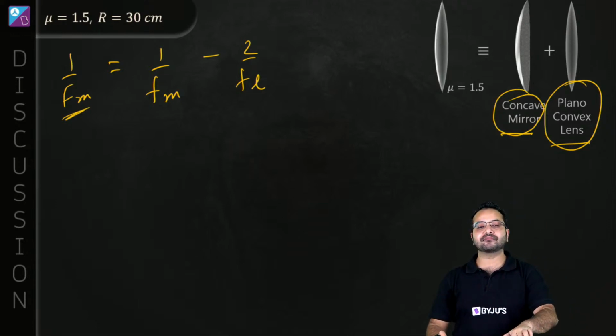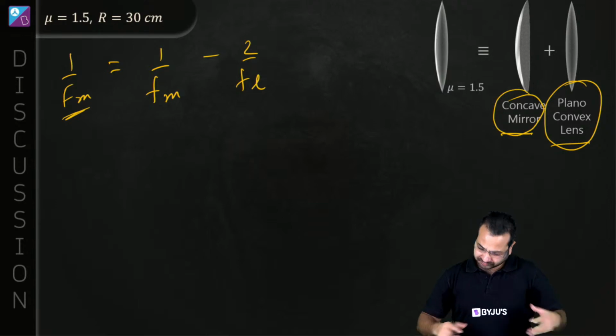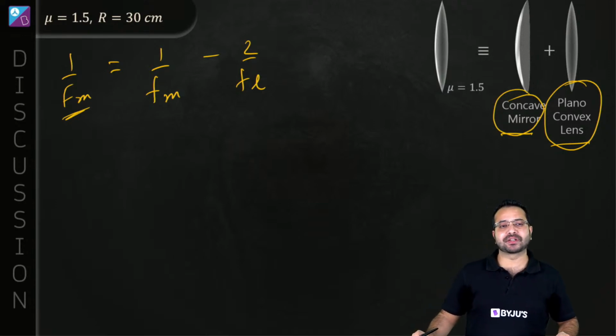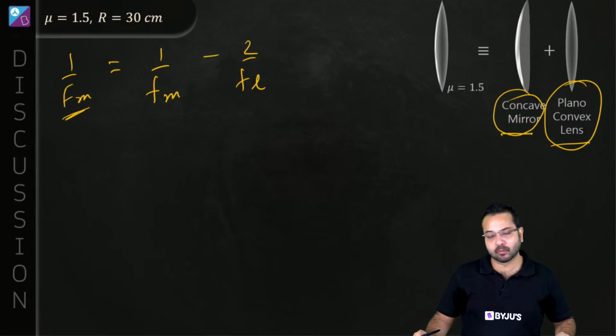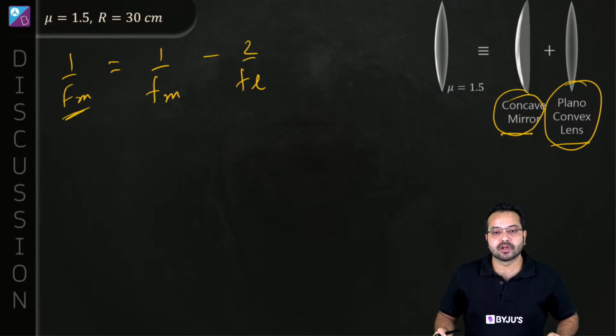If you find fm, then the answer is going to be twice of fm, the radius of curvature, correct? That is another way of solving this question. I leave it up to you which method you find better, which method is more helpful for you. Clear?